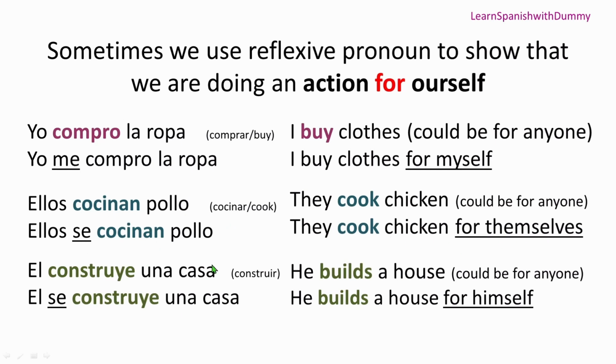Now if I say él construye una casa, it means he builds a house, or he constructs a house. Construye comes from the verb construir, which means to construct. Now here we have another, él se construye una casa. The difference is that he builds a house could be for anyone. But here he builds a house for himself, because we put the reflexive pronoun, so it has to be for himself only. So that is the magic of the reflexive pronoun.